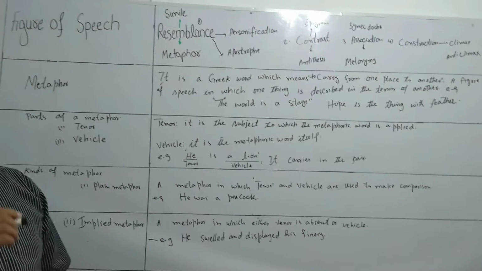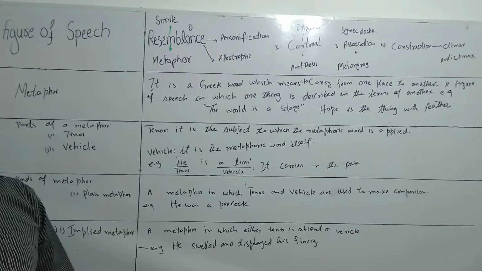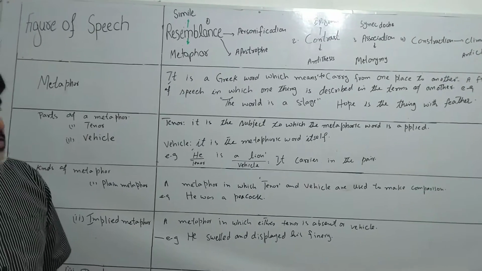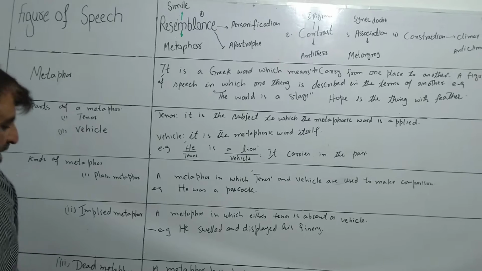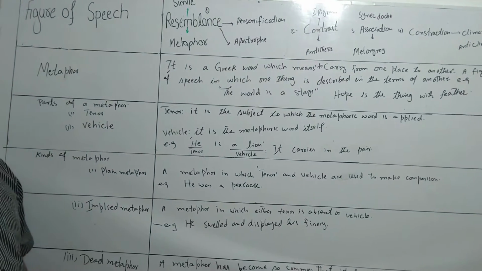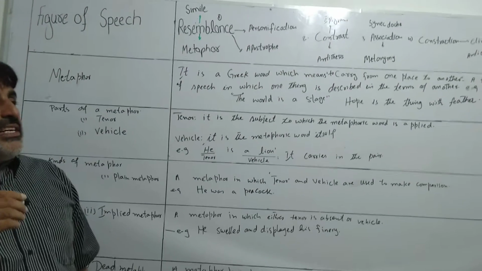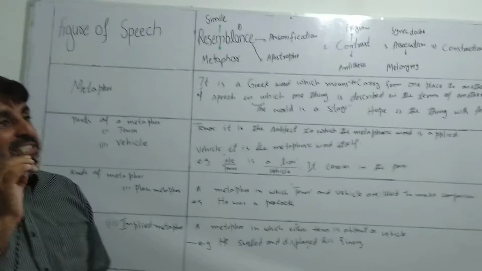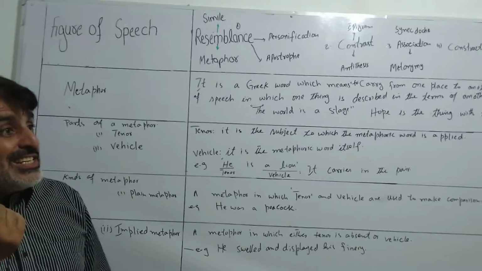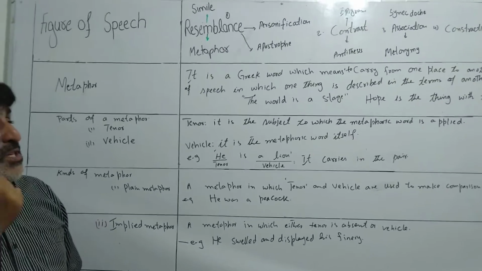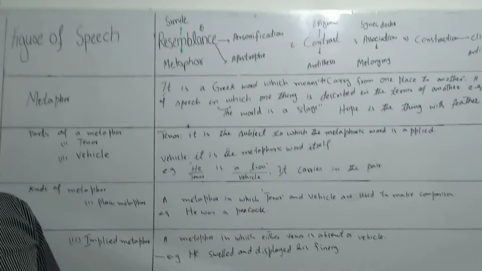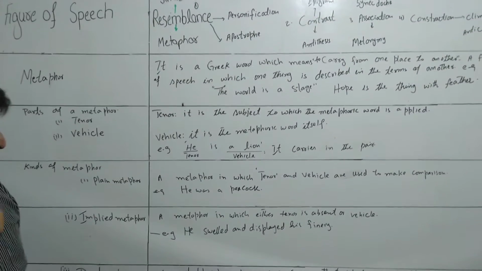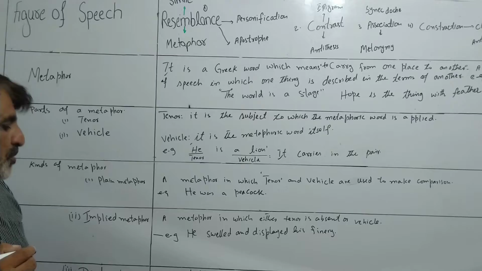And it becomes part of daily speech. So this is why it is known to be dead metaphor. Dead metaphor. It means it has lost its strength, okay, and it has become common speech. This is why it is known to be dead metaphor.